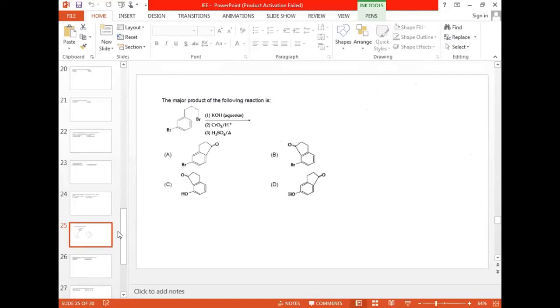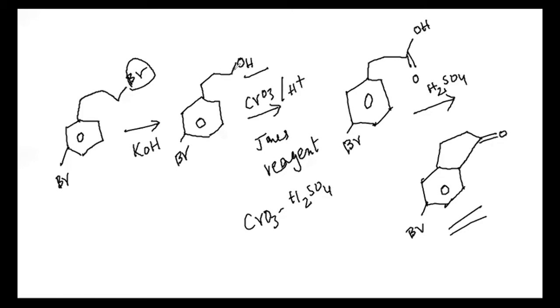Sir, in the first step, the stable carbocation will be secondary carbon. That is why I did not draft it. Here it is just aqueous KOH. Aqueous KOH means nucleophilic substitution, which is generally SN2.